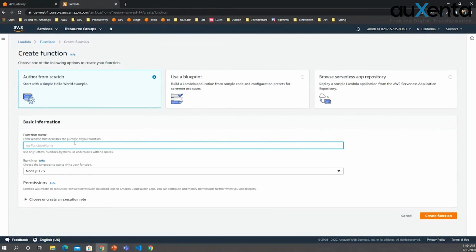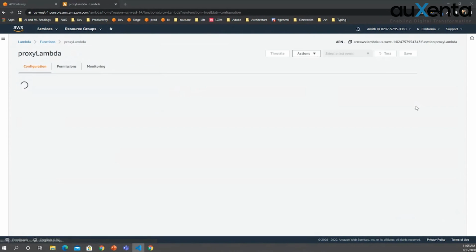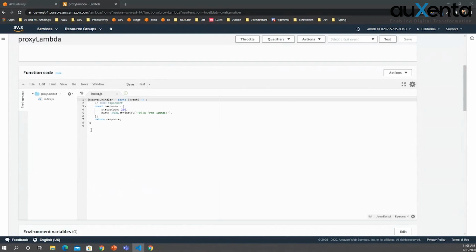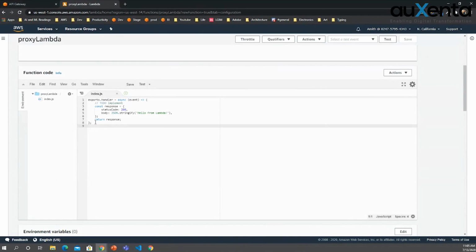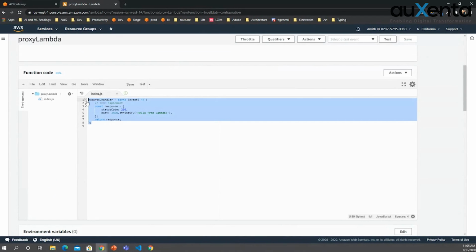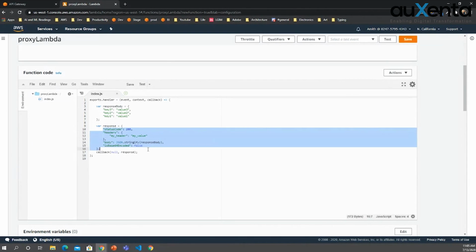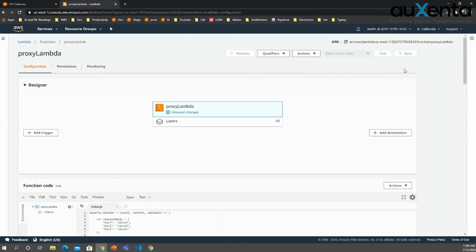I think you can remember how to create a Lambda function. I will create it also from scratch. And here what I will do is I will change this a bit, create it like this. Now here we have to provide this response in JSON format, right? And we'll save it.